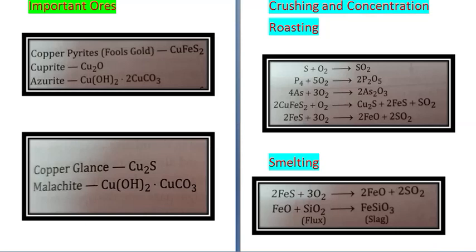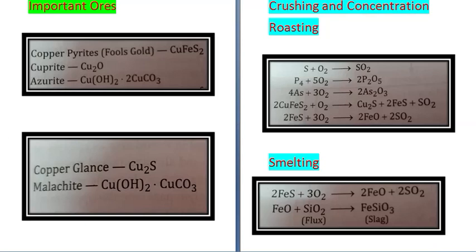The reactions are 2FeS plus 3O2 gives 2FeO plus 2SO2. FeO reacts with SiO2 to give FeSiO3, that is slag. This slag forms the upper layer, which is removed from time to time because it is light. Cuprous sulfide having some traces of ferrous sulfide is called matte.